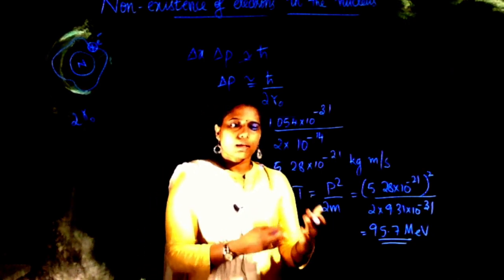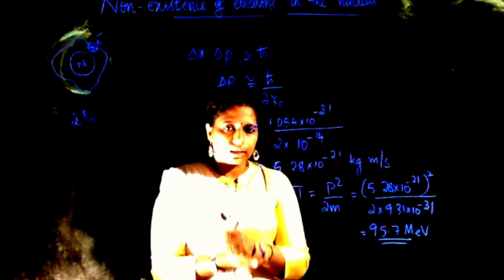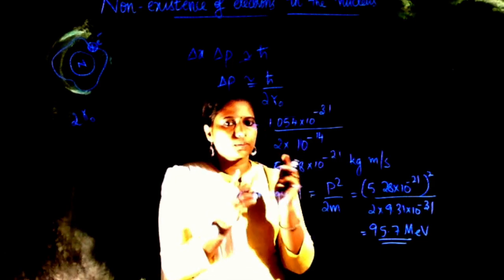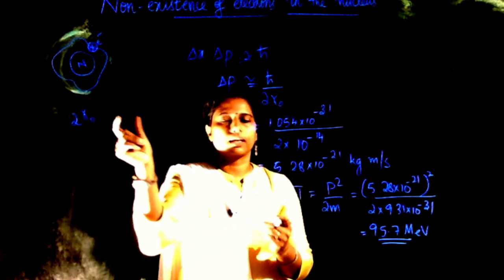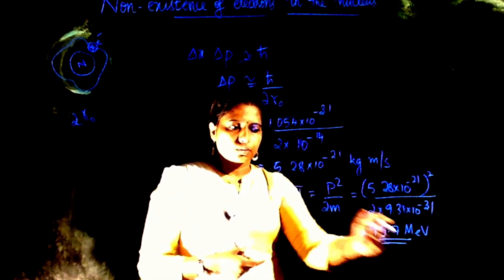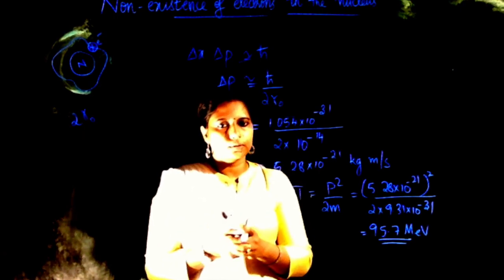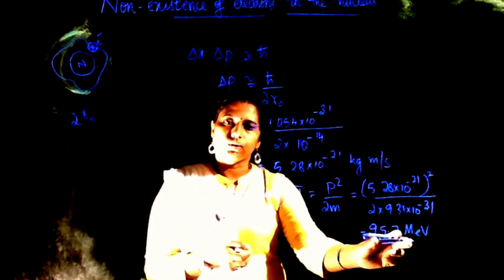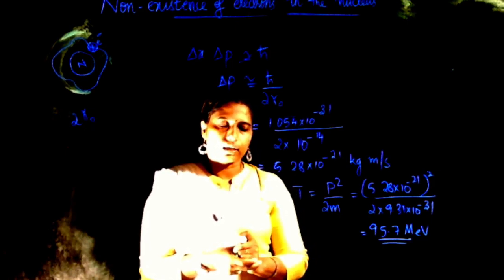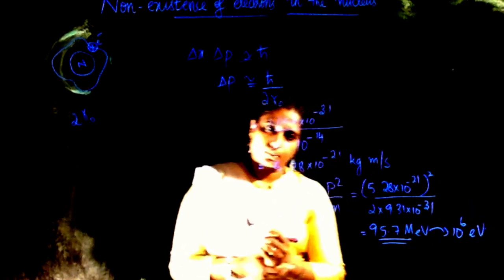So this is the approximate value, or the order, of the kinetic energy of an electron if it was supposed to be a part of the nucleus. So remember that argument. We started by saying that the electron is part of the nucleus and assumed so to derive the kinetic energy of the electron. If that electron was part of the nucleus, then its kinetic energy would have been 95.7 MeV, mega electron volt. So this is 10 power 6 electron volt.